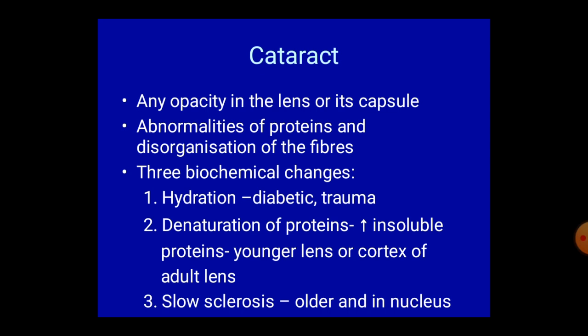Second one is denaturation of proteins, where the amount of insoluble protein is increased. This occurs in younger lens fiber or in the cortex of the lens. Number 3 is slow sclerosis. This occurs in the older lens fiber or in the nuclear part of the lens.